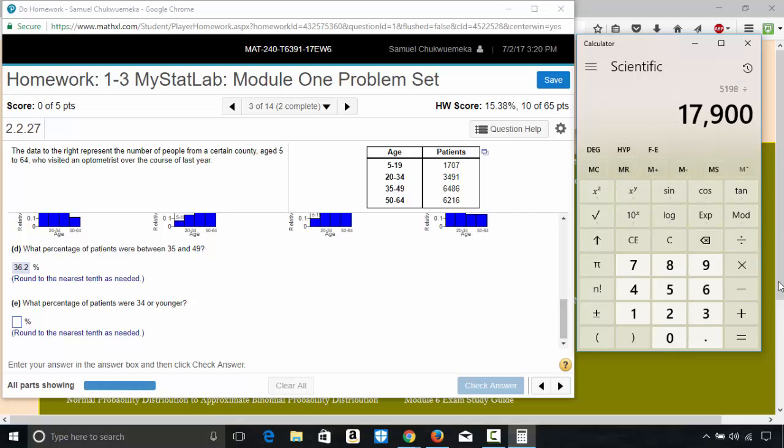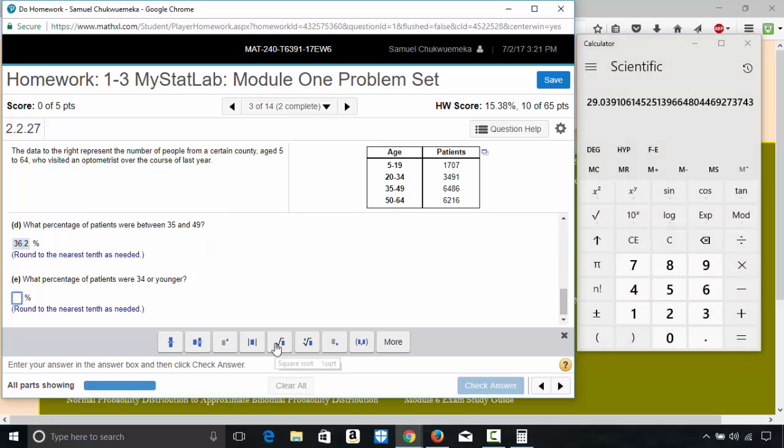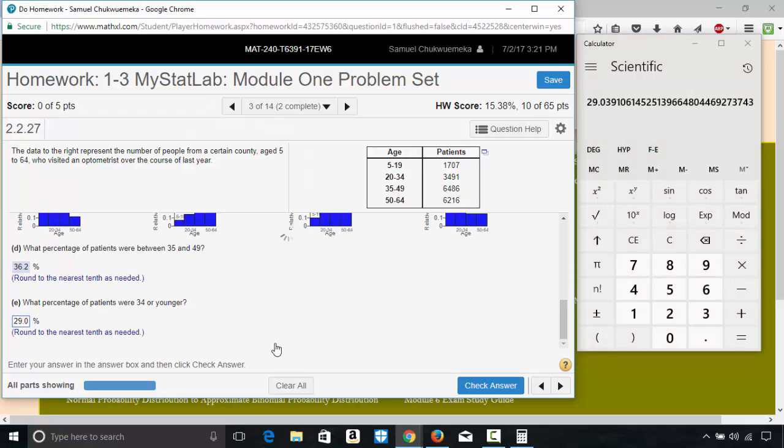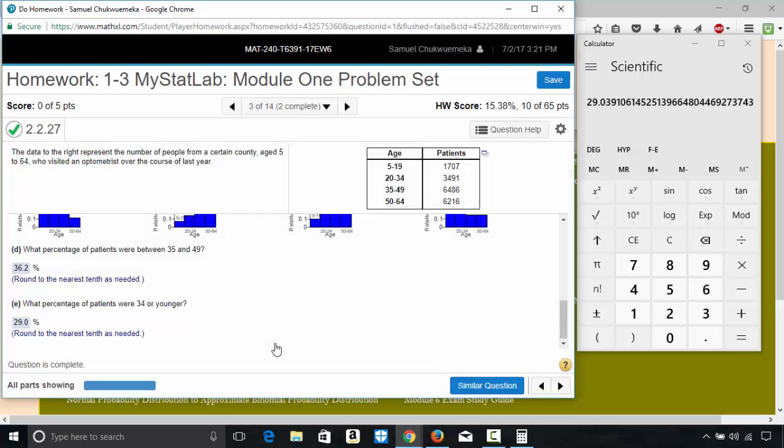I'm recalling the memory here, equal to this, then times 100. And that gives us 29.039, and then nearest tenth will just be 29.0. Okay, that's it.